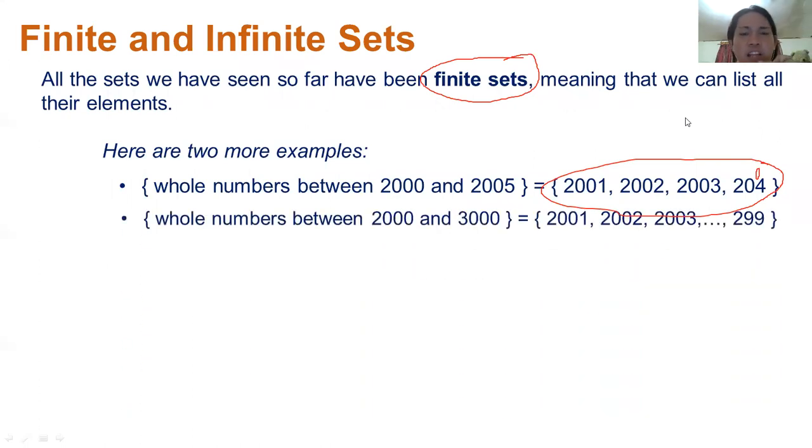Next, whole numbers between 2000 and 3000. So you have, for example, 2001, 2002, until 2999. Sorry, I lacked a nine there.